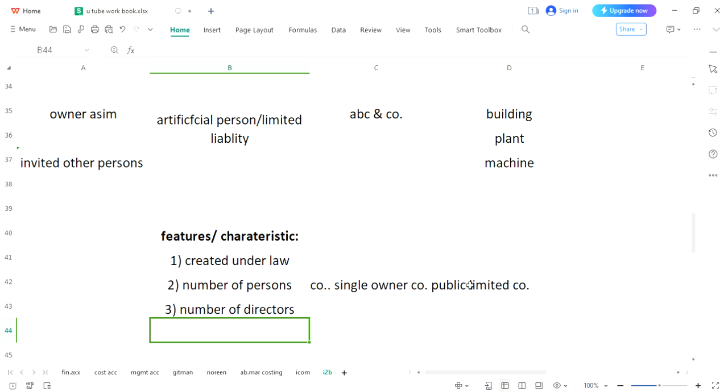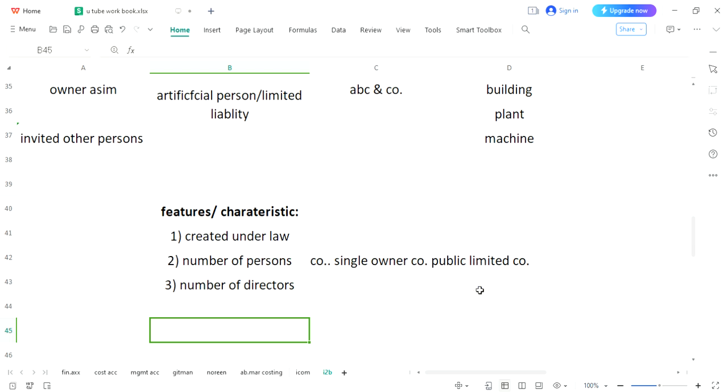In public limited company, again, it would be decided by the members how many directors are needed. And another factor we have discussed, it is an artificial person. As we have said, it's not a human being. Company would not be considered as a human being. It is an artificial person.